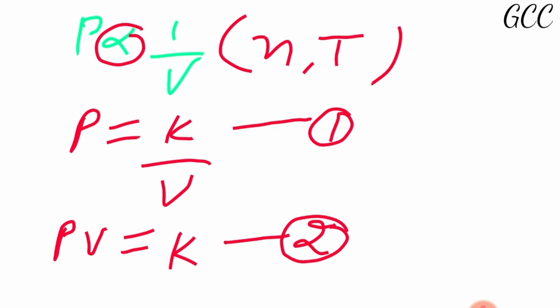Okay students, then after that we are going to draw some graphs, the graphical representation of this. Just remember these relations. First of all, P is equal to K by V, then PV is equal to K. Now I am going to make one more relation. All of you see what I am writing. I am writing it from 1.